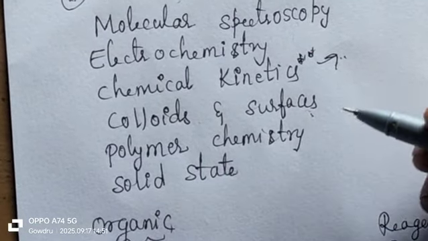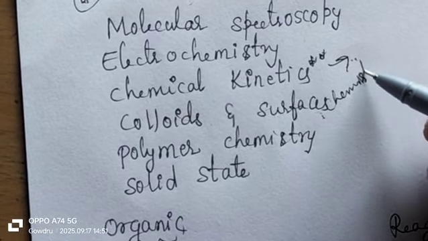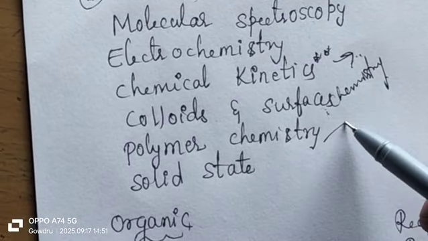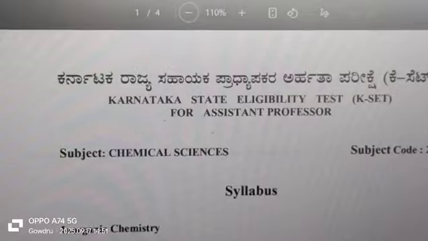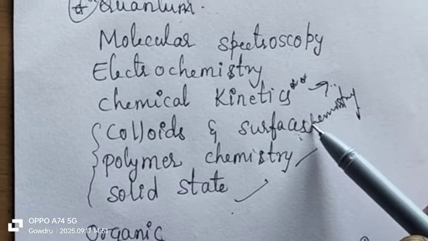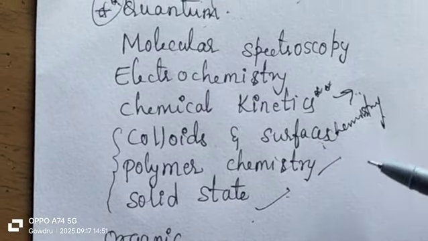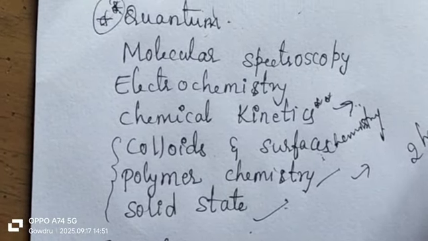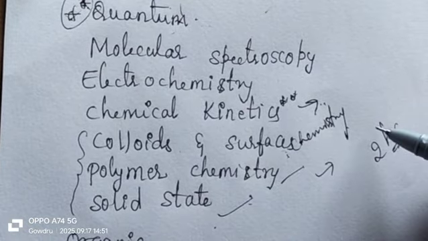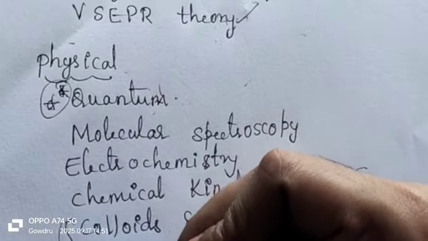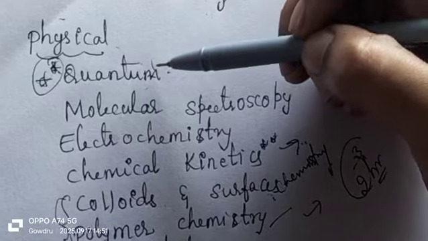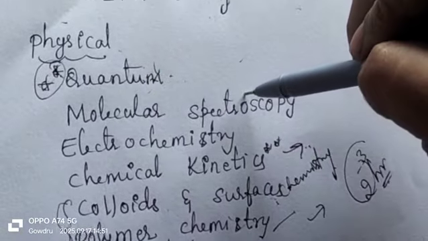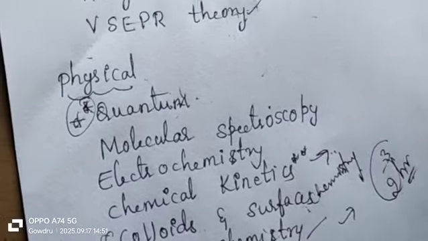Next is surface chemistry. So next is polymer chemistry and solid state chemistry. So out of these, colloids, polymer chemistry, solid state, surface chemistry, these are the very easiest topics. So if you prepare thoroughly, you can score marks easily just by studying 2 hours. So within 2 to 3 hours you can complete these 3 chapters, and you can concentrate more on quantum mechanics and molecular spectroscopy, so thereby you can score more marks.